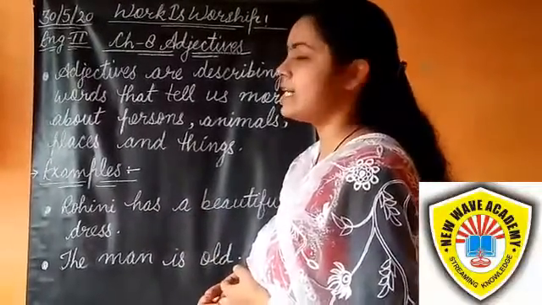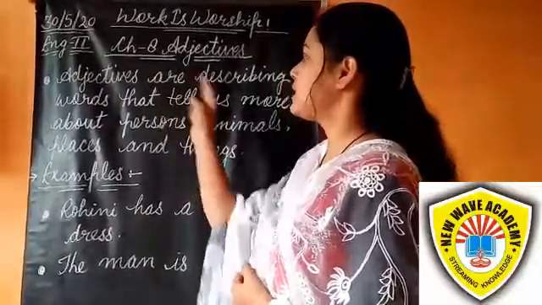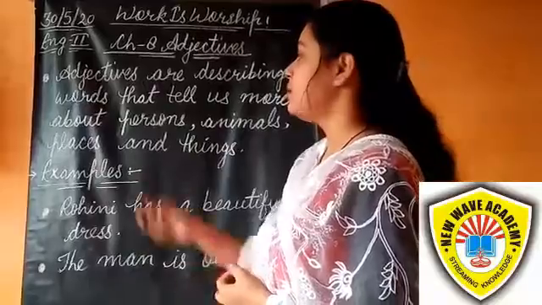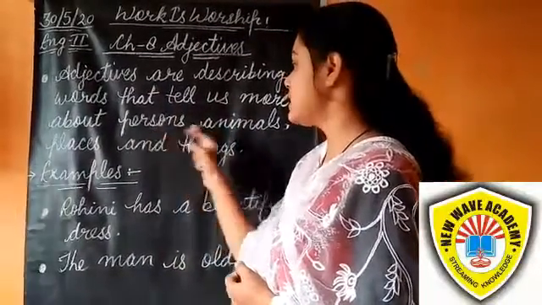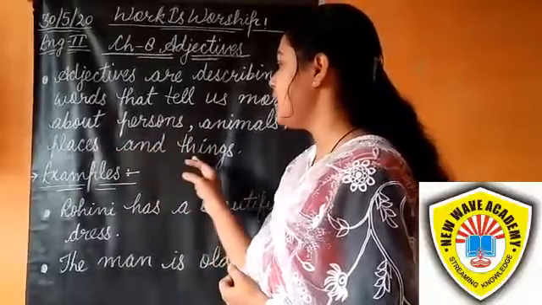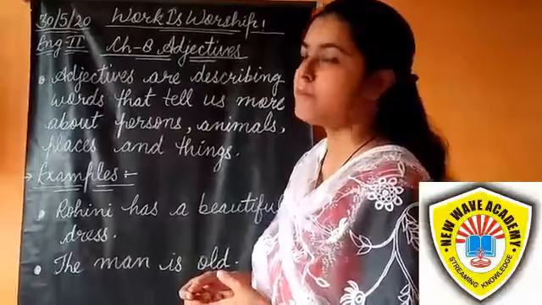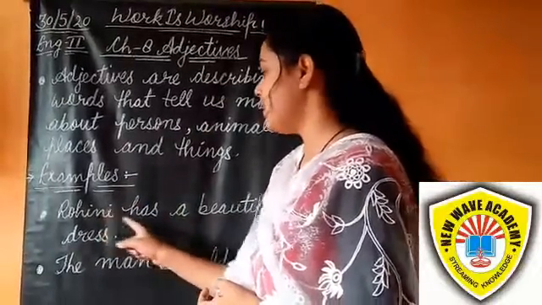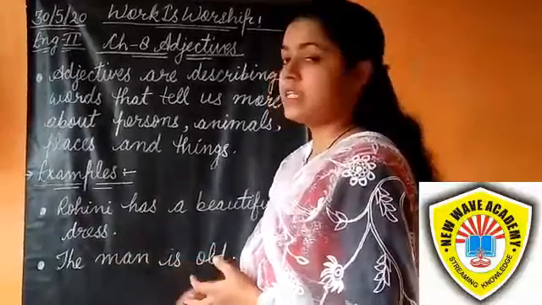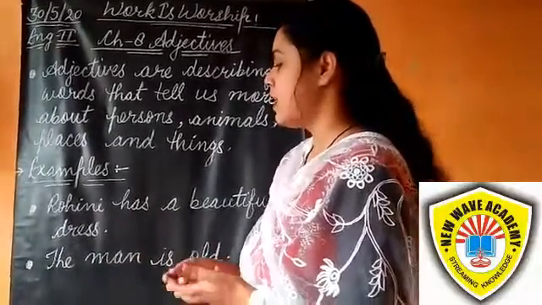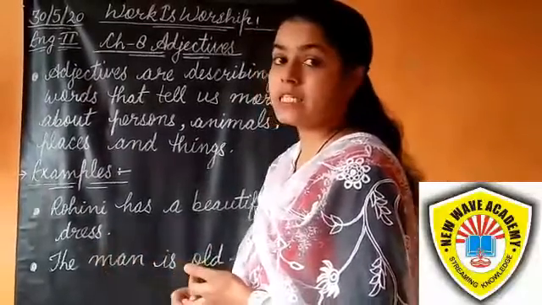What is an adjective? Adjectives are describing words. Adjectives are describing words that tell us more about persons, animals, places and things. An adjective is a word that describes a noun or a pronoun. So students, Rohini has a beautiful dress. Dress is a noun.